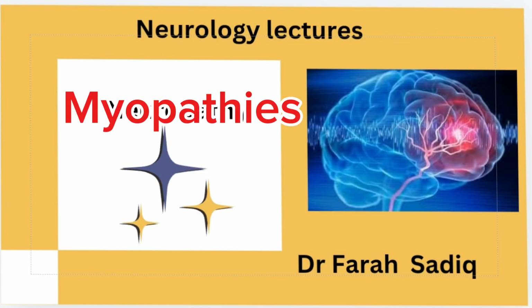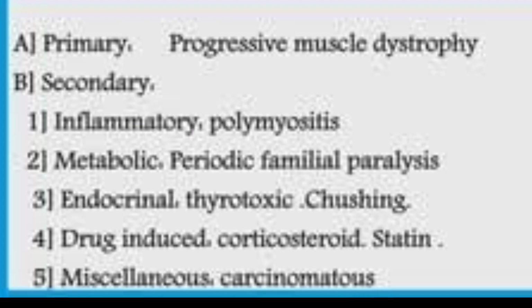Hello students, today I will discuss myopathy. Myopathies can be classified as primary, which are also called congenital or muscular dystrophies, while they can be secondary. In secondary we have five categories: inflammatory, metabolic, endocrine, drug-induced, and miscellaneous, like carcinomatosis.